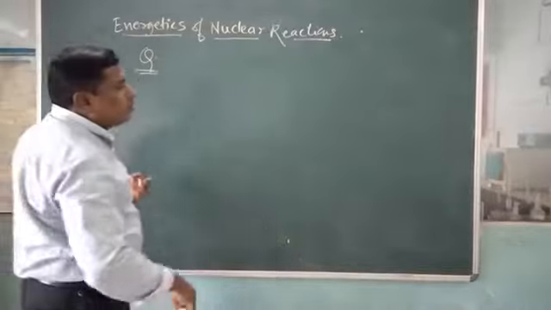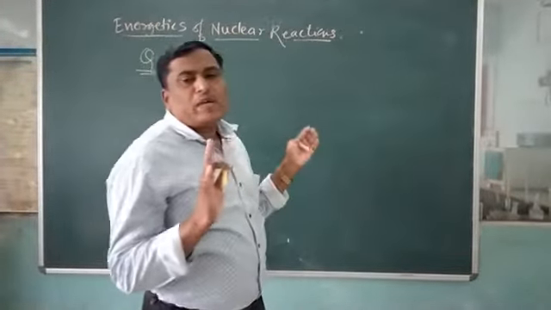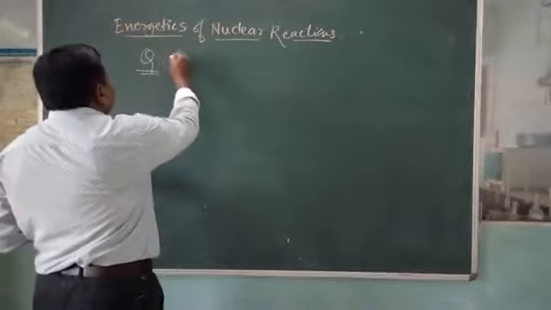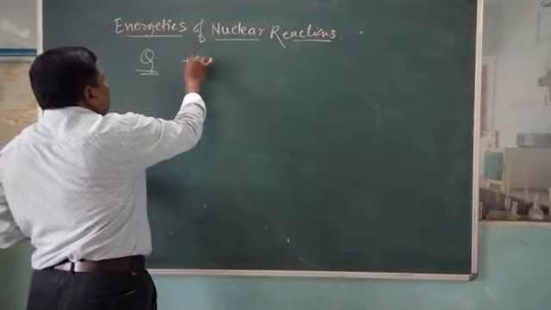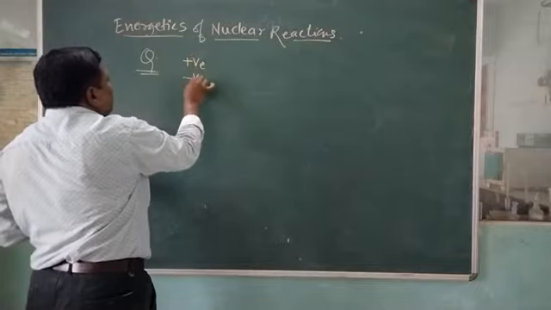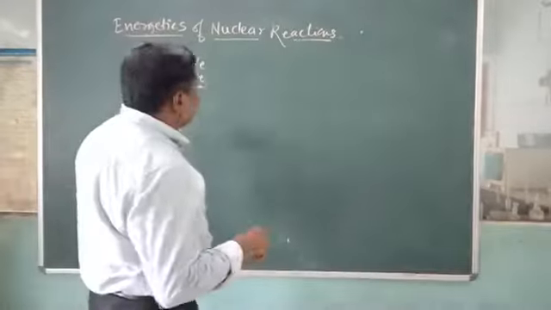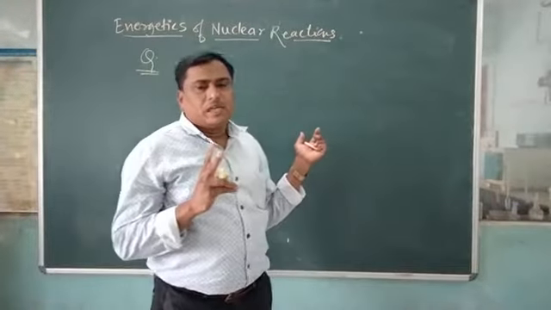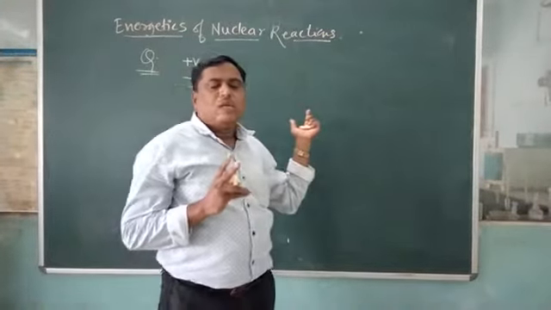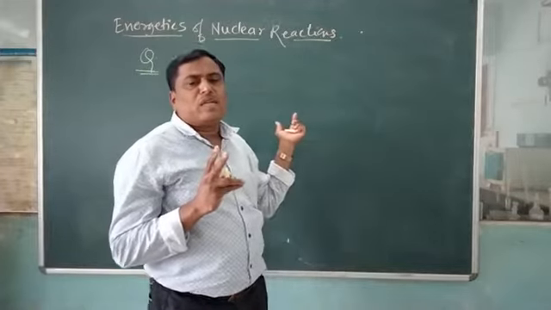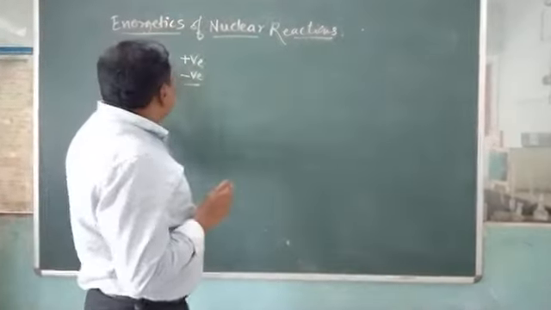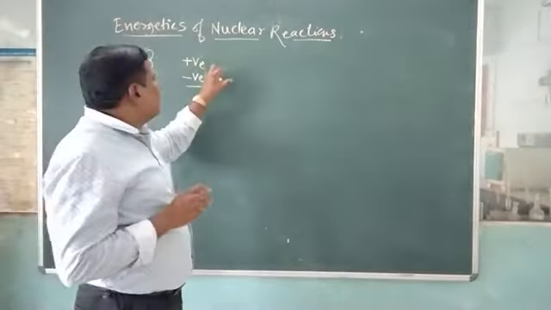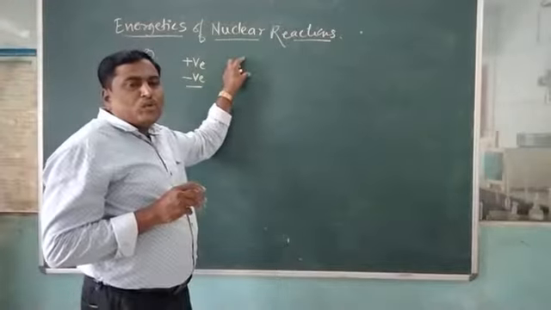Now this Q can take two types of values for the energetics of nuclear reactions. Here Q is positive, and Q can also be negative. So two types of nuclear reactions are considered with regard to energy, and the energy is indicated as Q. This Q can be positive.